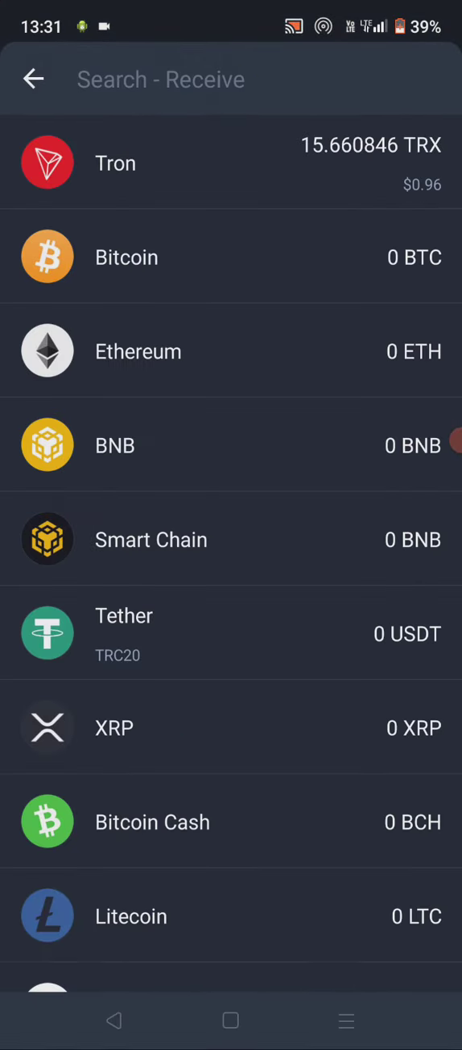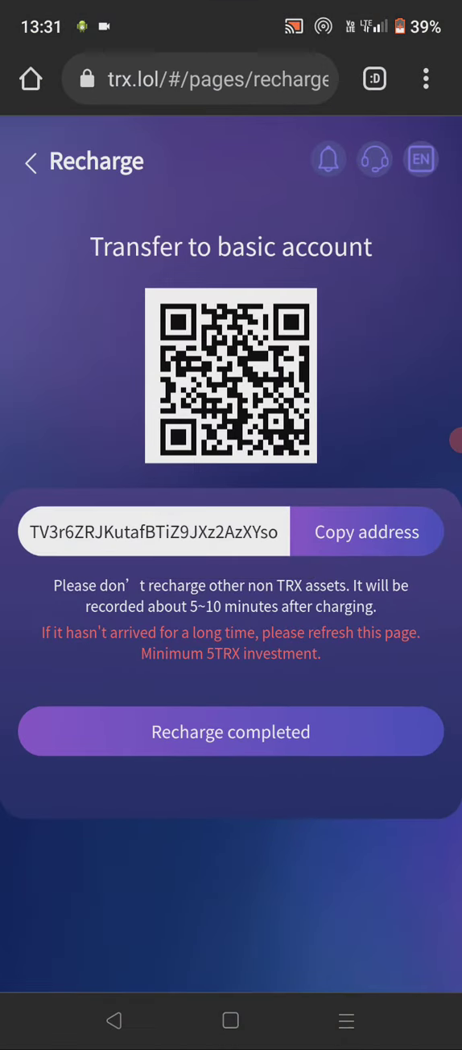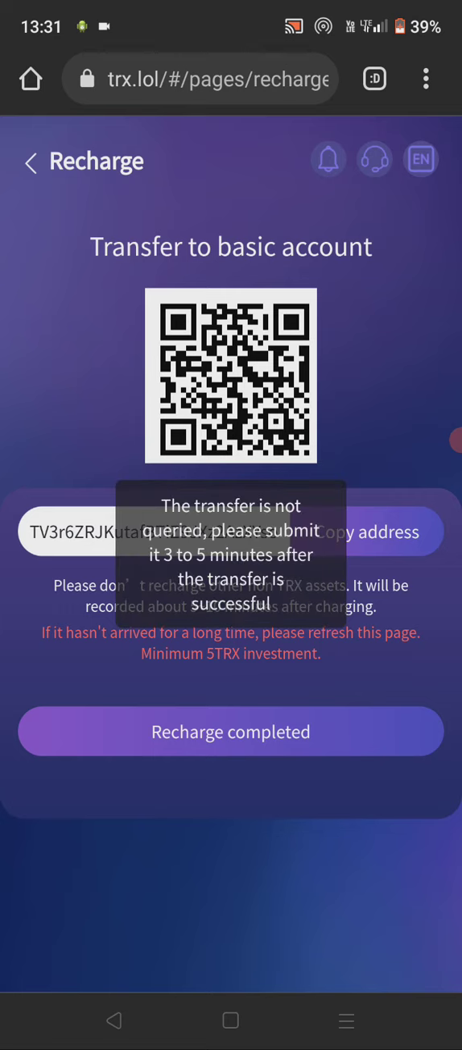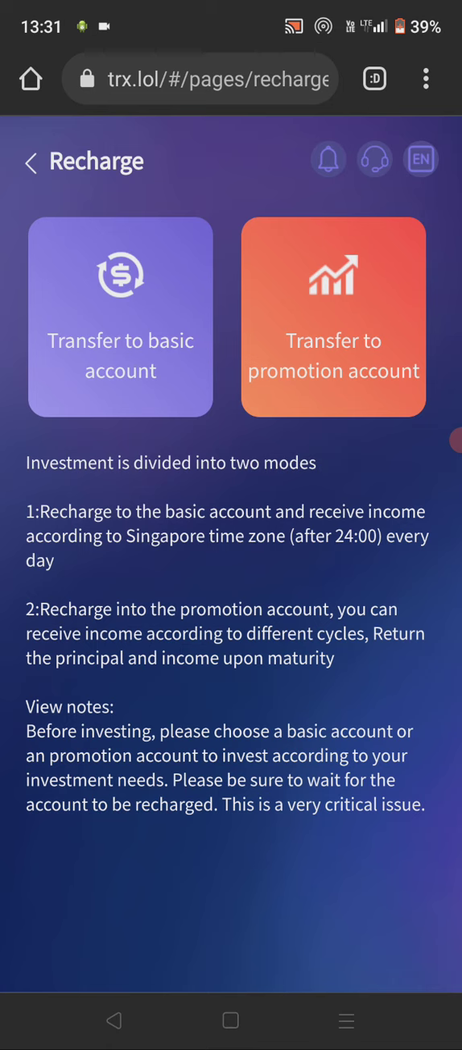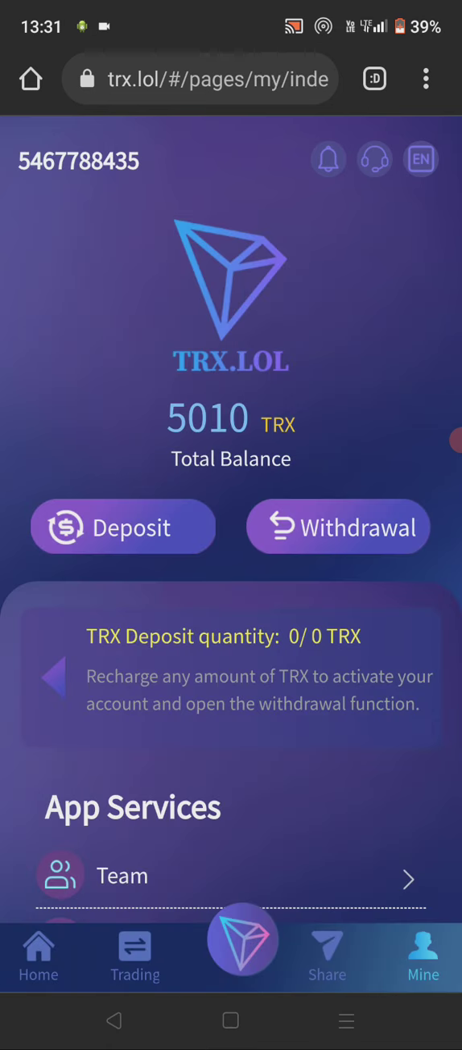For withdrawal guys, first of all we have to require this withdrawal address, which is also known as receiver address. First of all we have to complete recharge. So guys, recharge completed, we have to click on this recharge completed option. Here you can check that I had completed. There is no need to refresh guys, this website is very smooth. You can check that the balance is increased automatically.